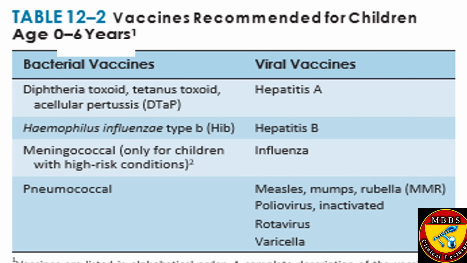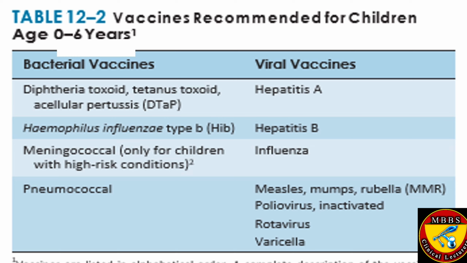Again, here is another table, consisting of viral as well as bacterial vaccines recommended for children from 0 to 6 years of age. Bacterial vaccines include diphtheria toxoid, tetanus toxoid and acellular pertussis in the form of Tdap.